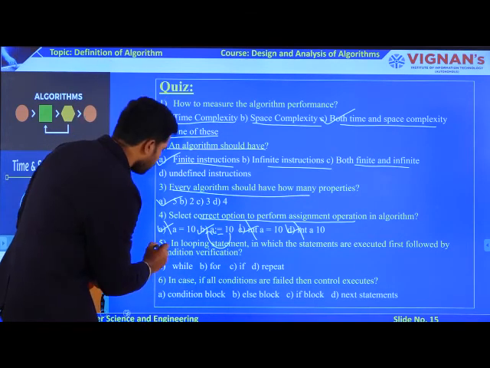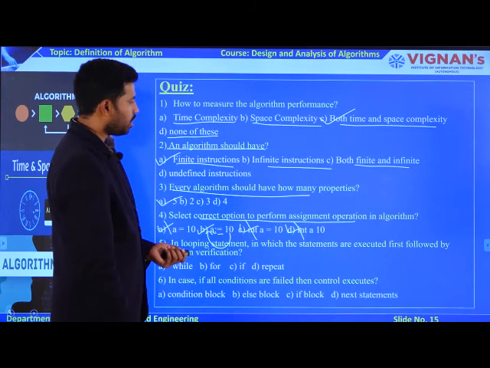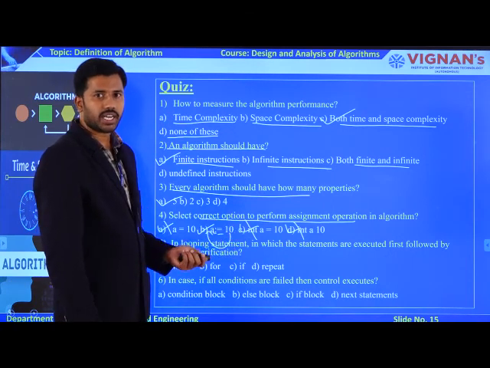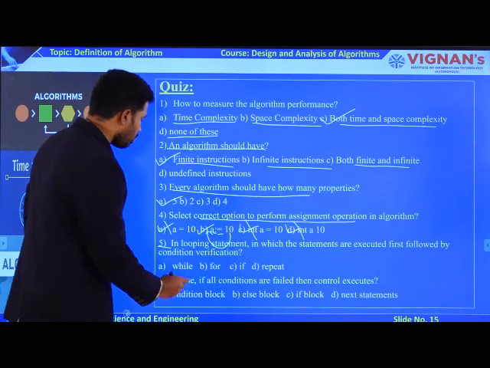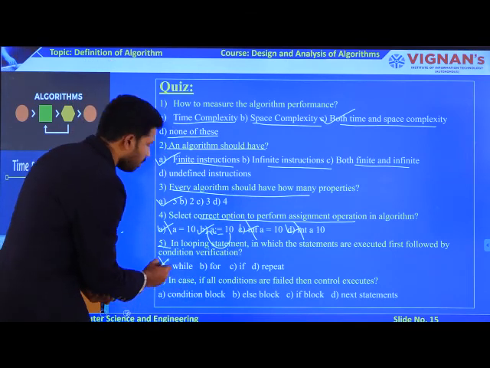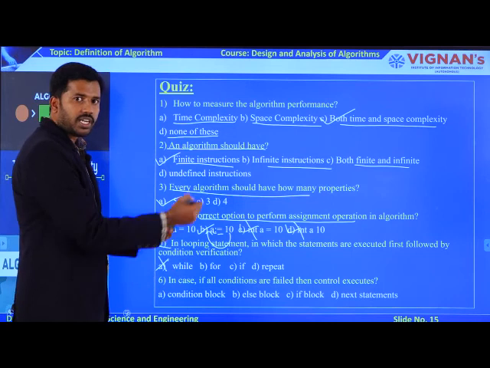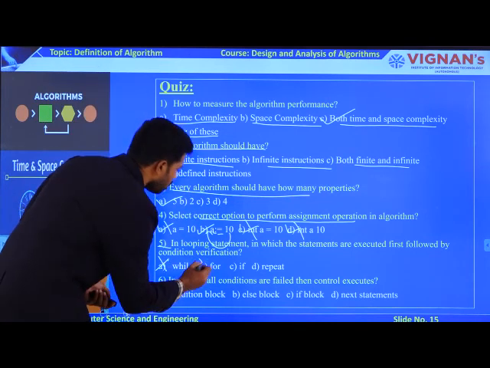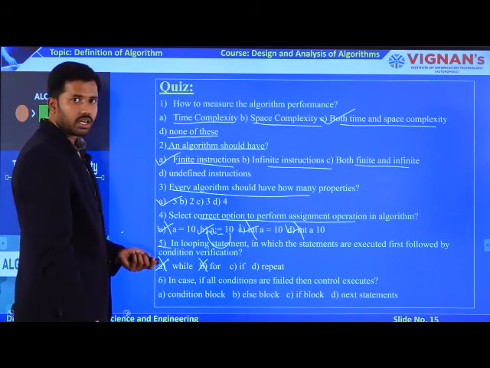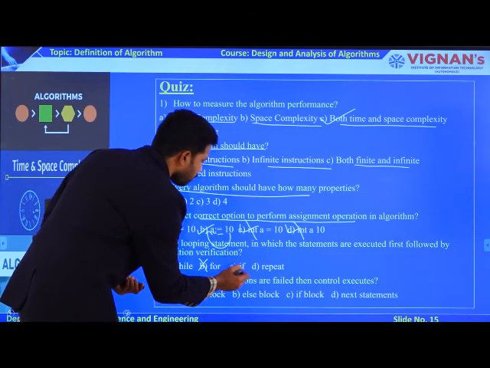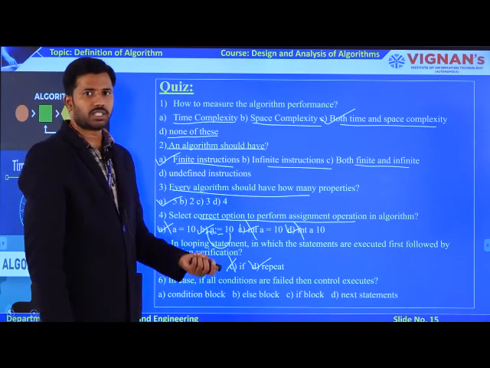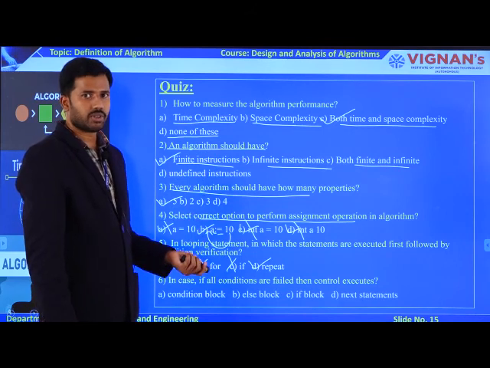Now coming to the fifth one: in which looping statement are the statements executed first, followed by the condition verification? The while option is not satisfying. Why? Because in while the condition comes first, followed by statement execution. And coming to for, this is also entry-level condition verification. And if is a condition, not a loop. Now the correct option is repeat. In repeat only, you execute all the statements first, followed by the condition verification.